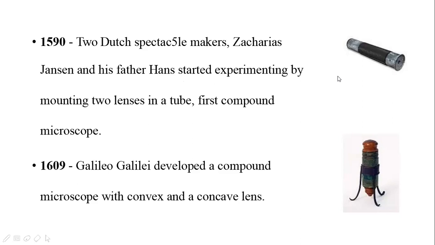In 1609, Galileo Galilei developed a compound microscope with a convex and a concave lens. This is the microscope developed by Galileo Galilei. In this microscope, he mounted two lenses, that is, one is a convex lens and the other one is a concave lens.